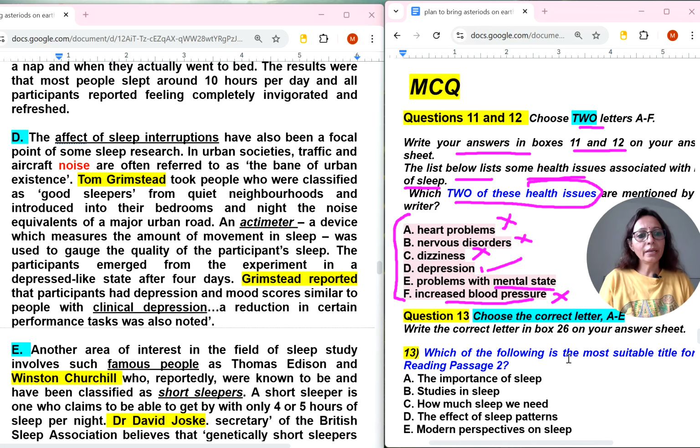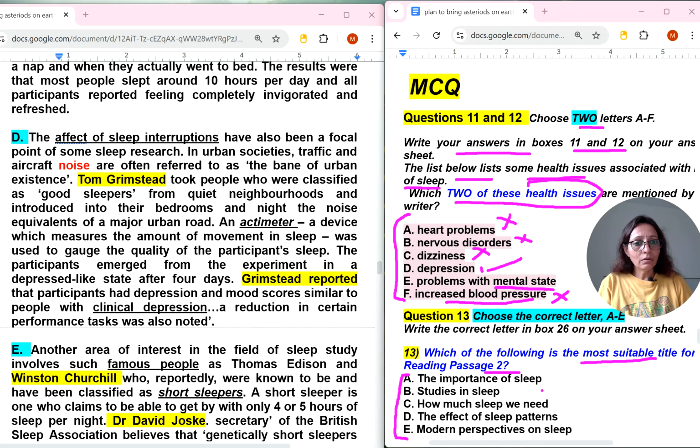Now coming to next question, that is 13 number question. So this is quite common in many readings. Which of the following is most suitable heading for the reading passage 2? Okay, for the reading passage 2. Of course, no statement, we can't get the exact location, because whatever things we have read in the passage, we know it. Without finding the location of this question, actually you will not get any location of this question. He's just asking in normal.